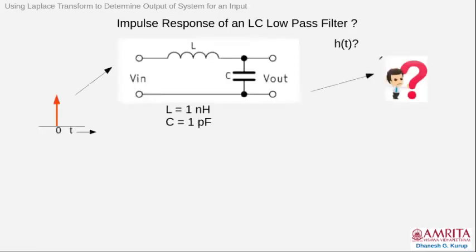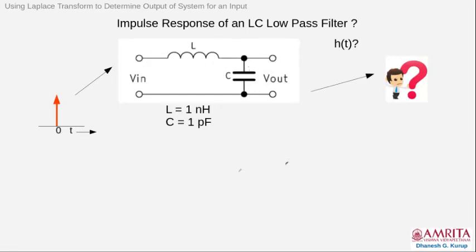Now, here is the catch. We have to find the impulse response. We have to use the Laplace transform to determine the system output for a given input. So the example which we consider is an LC low pass filter. Okay, so this is the LC low pass filter. Here is the inductance L and the capacitance C.